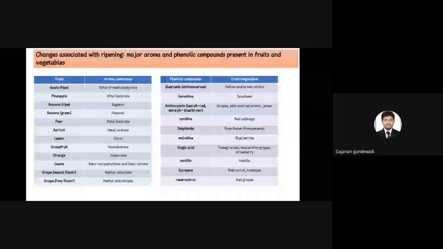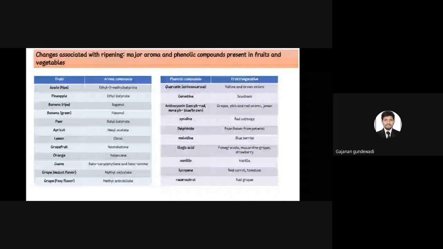So this is the correct one, phenolic compounds. First is yellow and brown onions, it's quercetin, and soya genistein is majorly present in soybean, and anthocyanin. See, this is also the most asked question, like anthocyanin. The red color of the anthocyanin shows in which pH, like acidic pH or basic pH? They'll ask like this question. The correct answer is acidic pH.